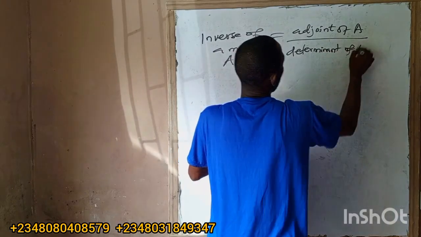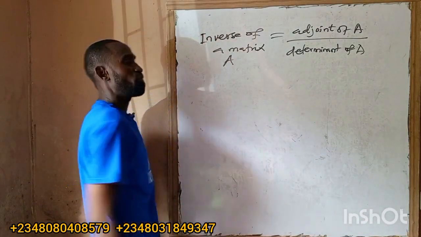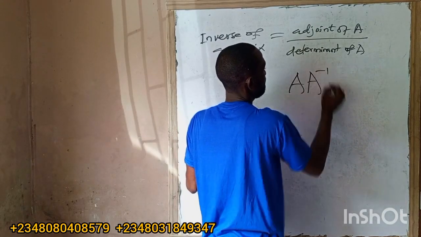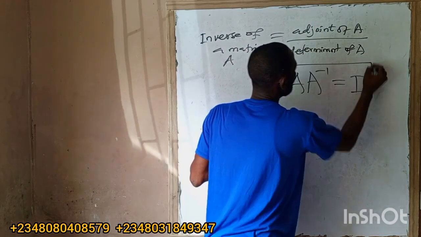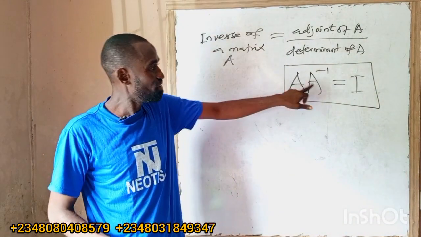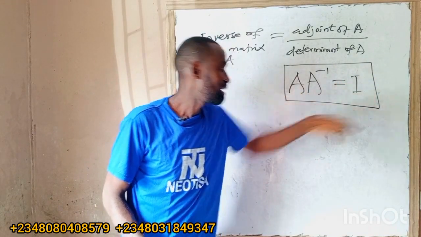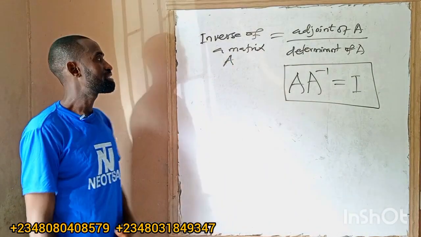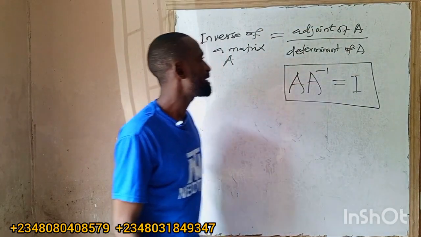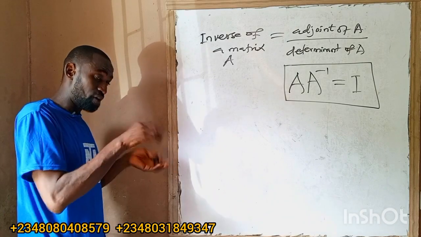Determinant of A. Okay? Whenever you multiply a matrix by its inverse, you must have the identity element. So if I say A multiplied by A inverse, it must give me the identity element. This is a fact on the matrix, either 2 by 2 or 3 by 3. But this is the formula for the inverse of the matrix: adjoint of that matrix all over determinant of that matrix. But in the exam, they give us 2 by 2, for now in JAMB.